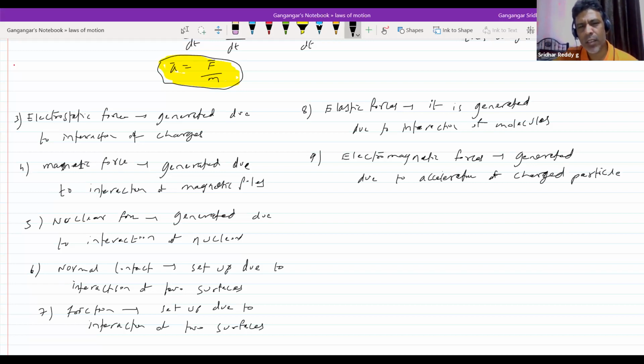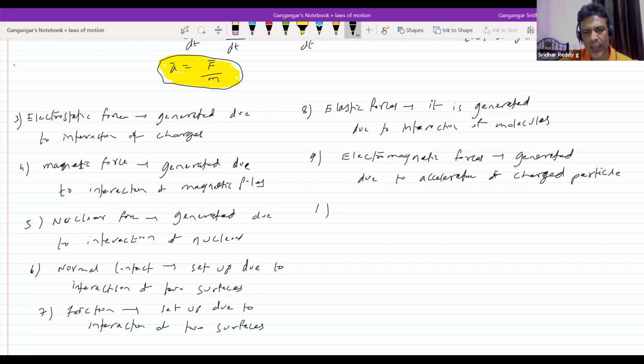As our chapter proceeds, we are going to focus on them one by one. In this chapter, the primary focus will be the weight, normal contact, tension, and elastic forces. These four forces I'm going to focus on now, and related to that we are going to discuss the numericals. One more, the reaction, like a stress in the rod, is nothing but elastic force only.